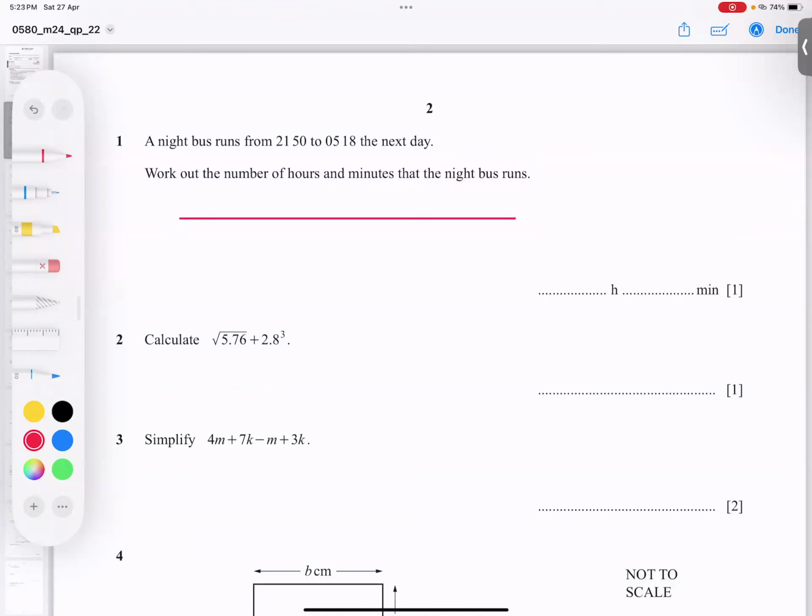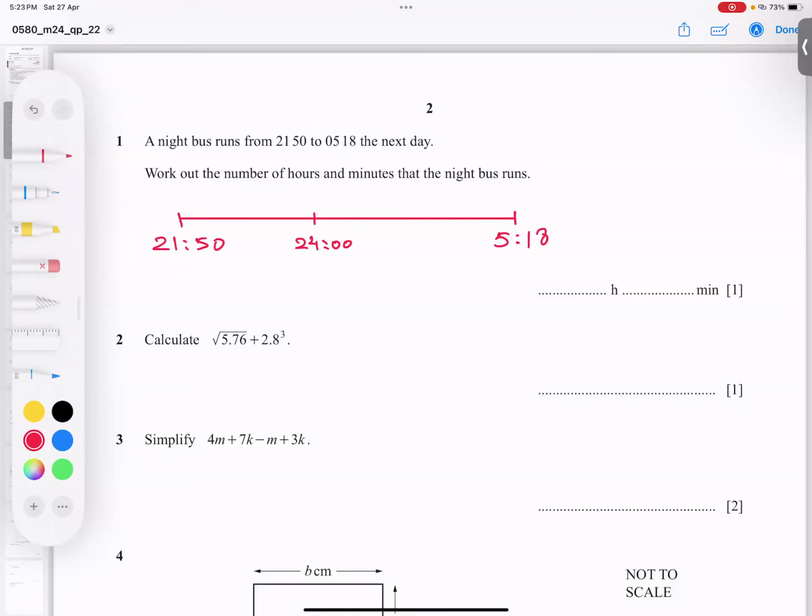Sorry, a timeline. The timeline starts at 2150. I can do it in the calculator directly, but I think you will not understand it that way, so I am doing it with a timeline plan. The starting time is this, and let's say 24. You may ask, why are we writing 24, sir? Because the day changes from here. That is why I take this 24 in the middle. And this is the ending time, 518.